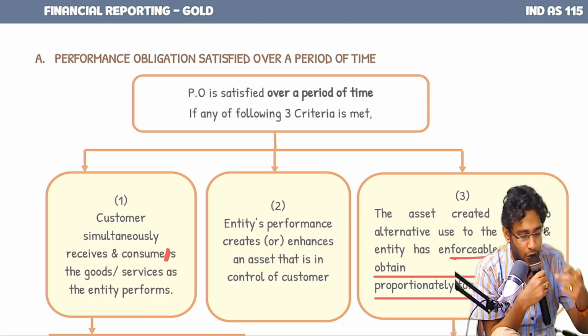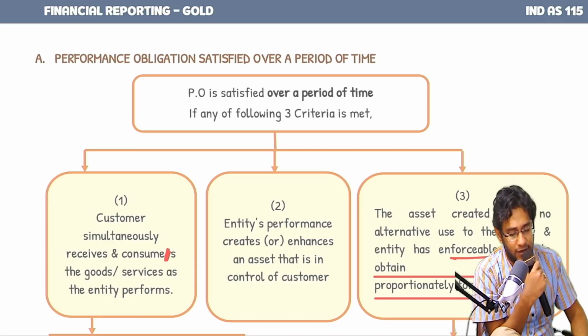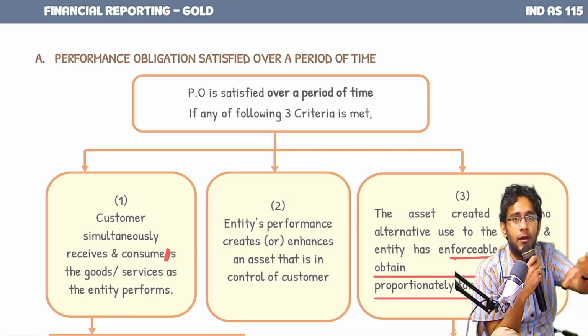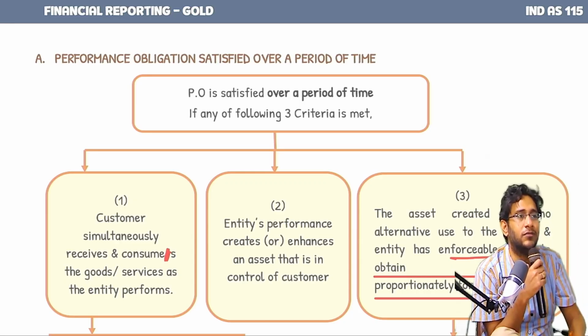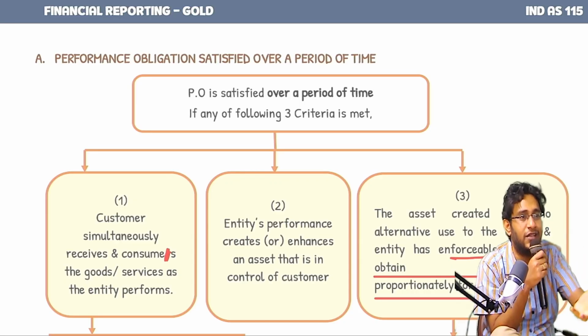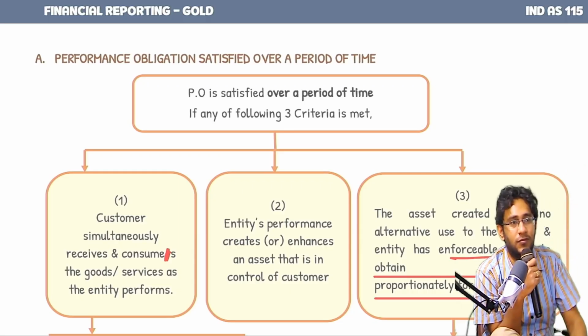Either this or, second example I already gave you. Entity's performance creates or enhances an asset that is in the control of the customer. Customer land belongs to the customer. He appointed me to construct a building. As I do the work, a building is naturally going into the control of the customer. Control is passed. Are you getting it?